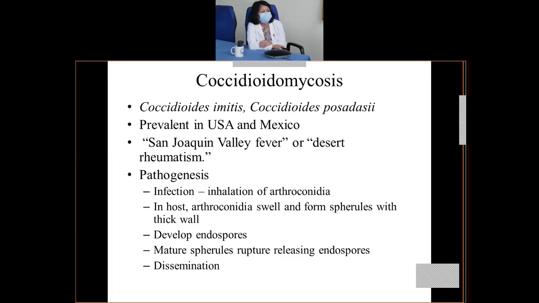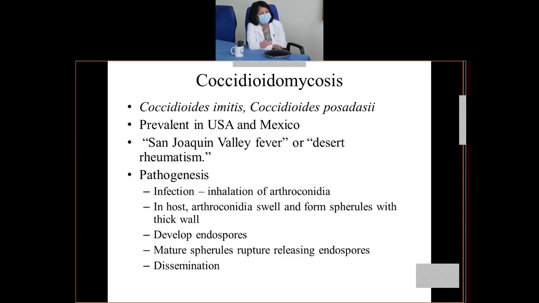Okay, they swell and form thick-walled spherules, and inside these spherules there will be development of endospores. These endospores will be released following the rupture of these spherules, and as a result of the rupture of the spherules, that is the reason dissemination will be occurring.